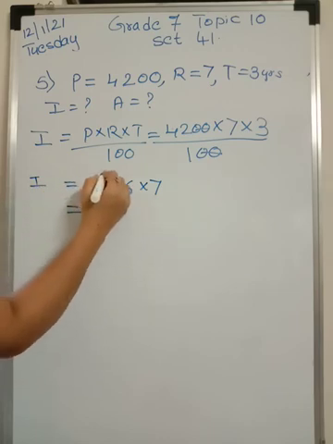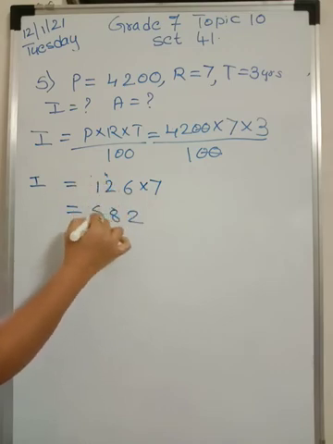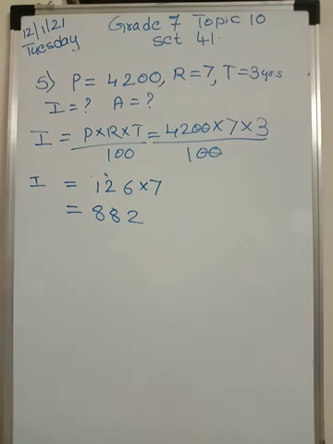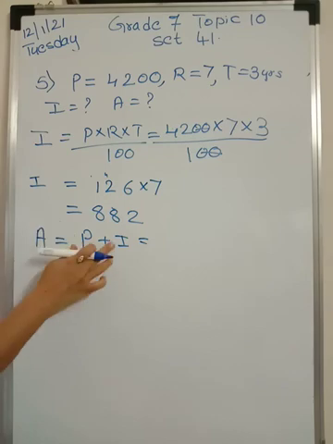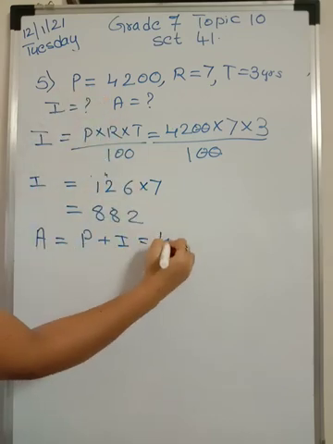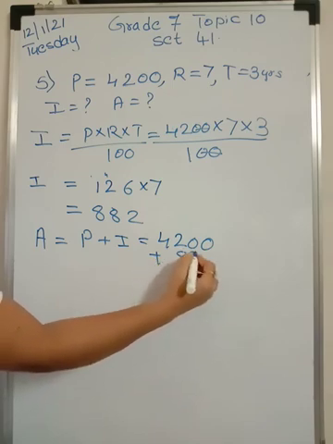Which is equal to 7 6s are 42. 7 2s are 14. 14 plus 4 is 18. 7 1s are 7 and 1 is 8. So 882 is your interest which you got. Alright. Now we have to find the amount. Amount is equal to what? Principal plus interest. How much is principal? It is 4,200. To that we have to add 882.